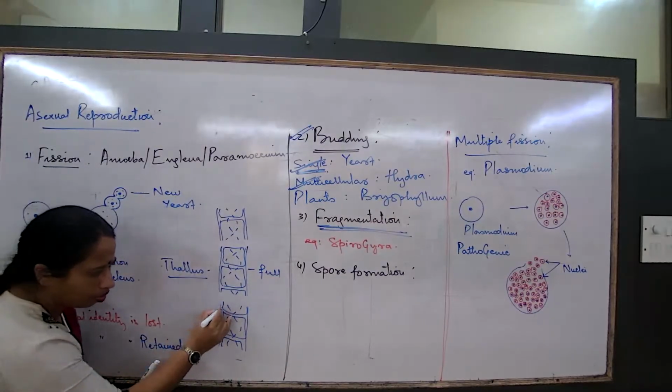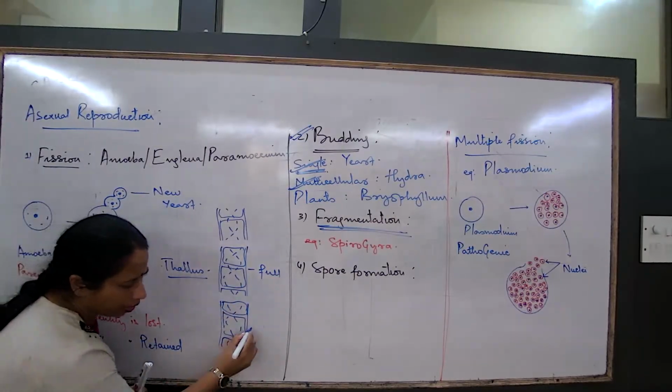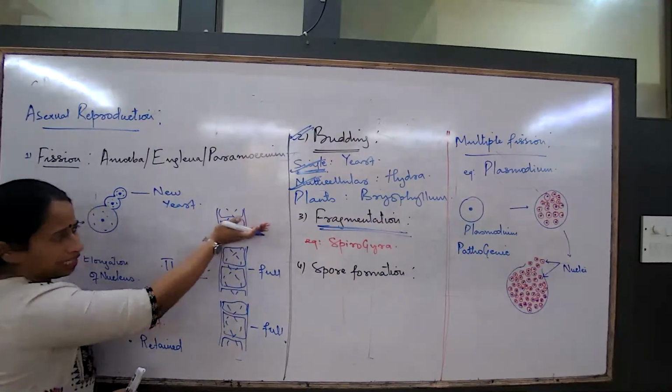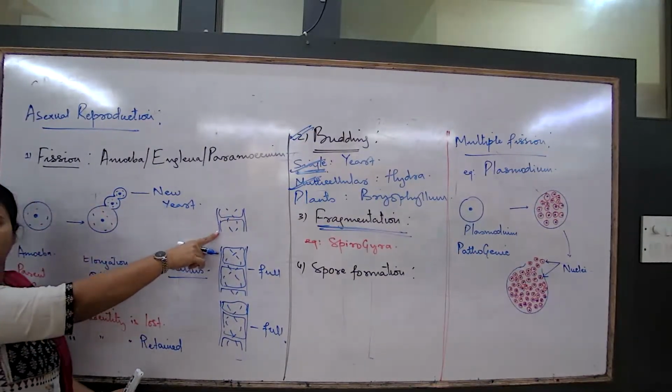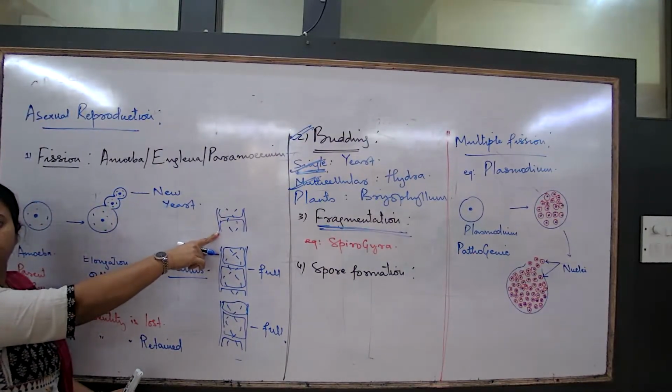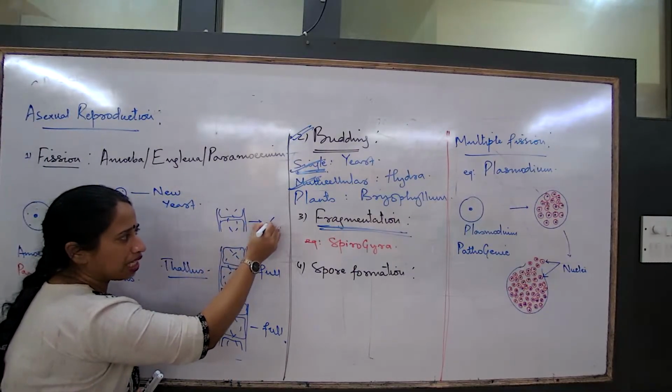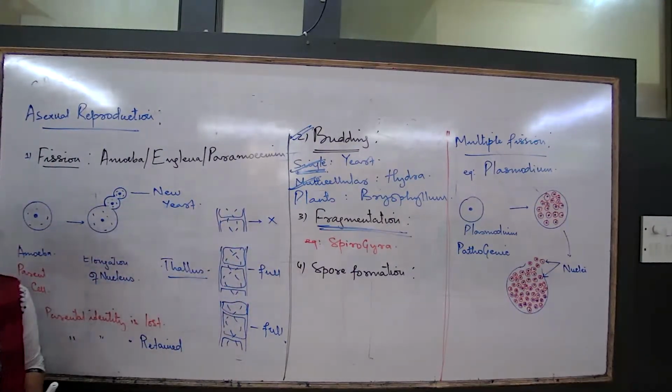Will this grow? Okay, this will also grow into a complete full organism. What about this? If I cut it little bit, no, it does not have adequate number of cells. So this may not give rise into a complete organism. So that is the concept.